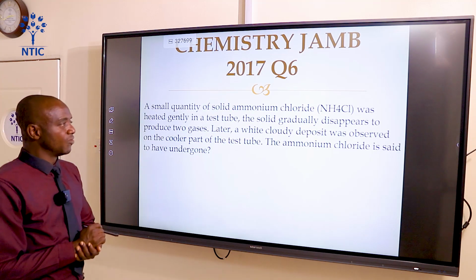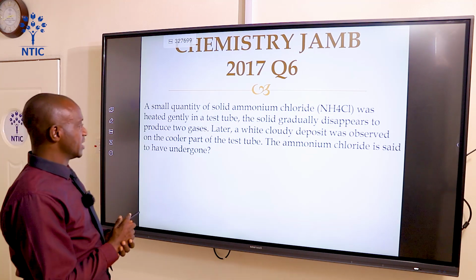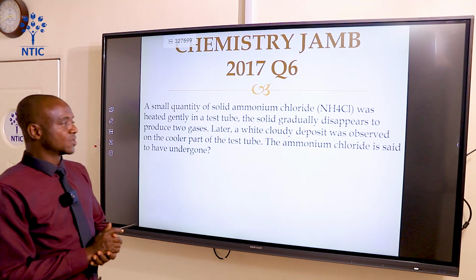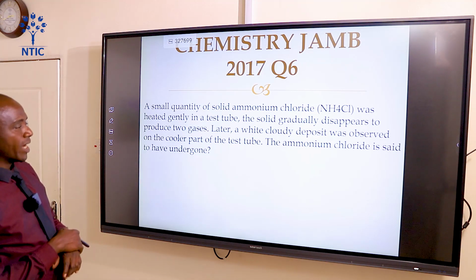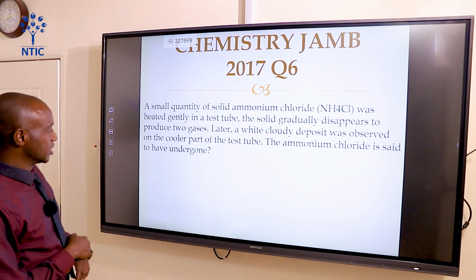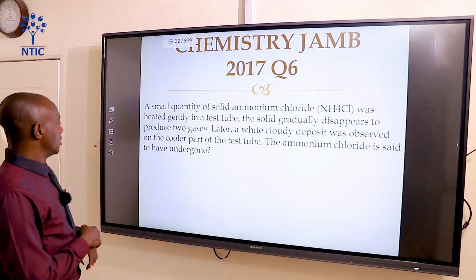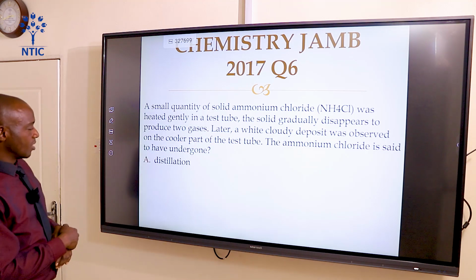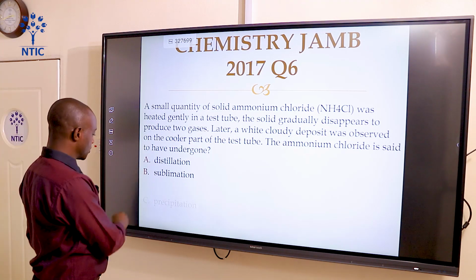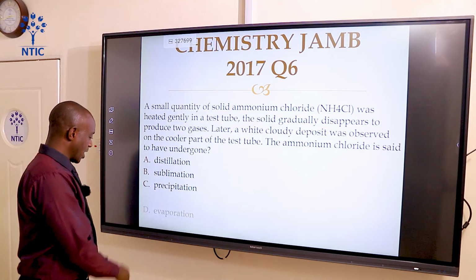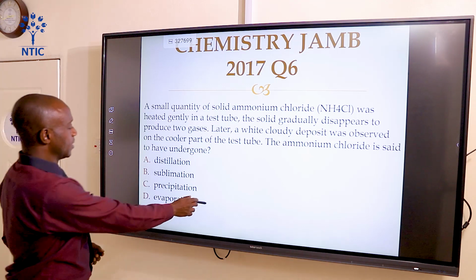A small quantity of solid ammonium chloride was heated gently in a test tube. The solid gradually disappeared to produce two gases. Later, a white cloudy deposit was observed on the cooler part of the test tube. The ammonium chloride is said to have undergone: option A, distillation; option B, sublimation; option C, precipitation; while option D is evaporation. All right? Let's see.